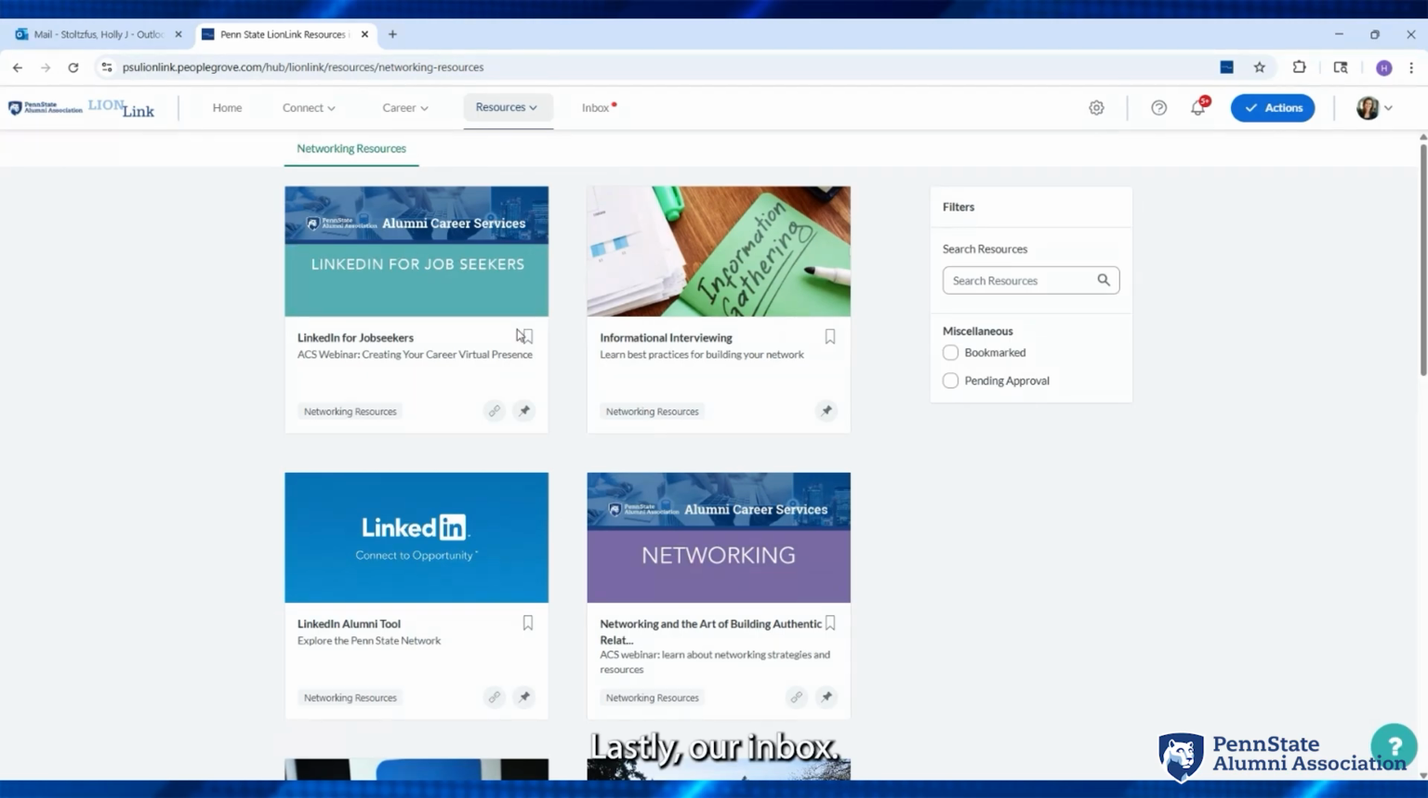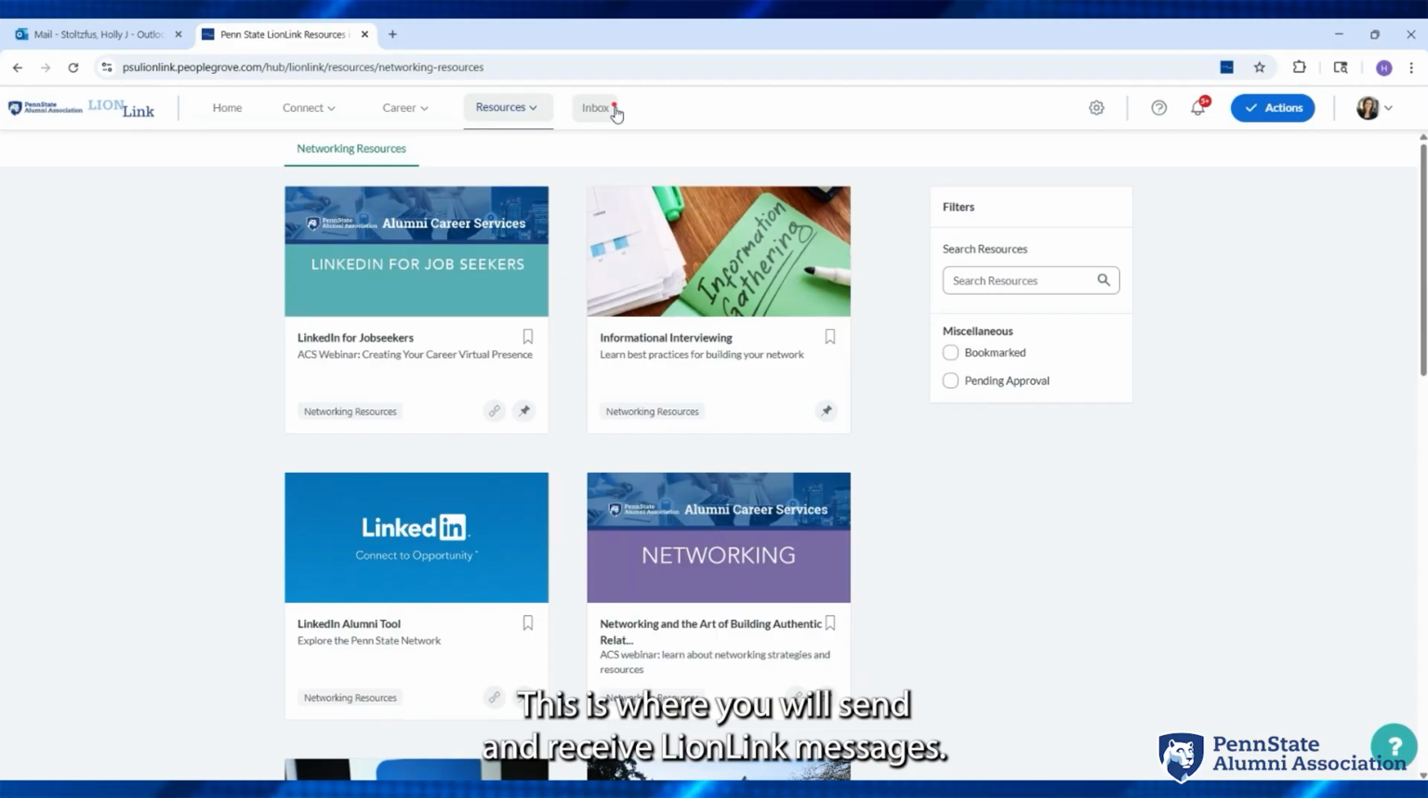Lastly, our inbox. This is where you will send and receive LionLink messages.